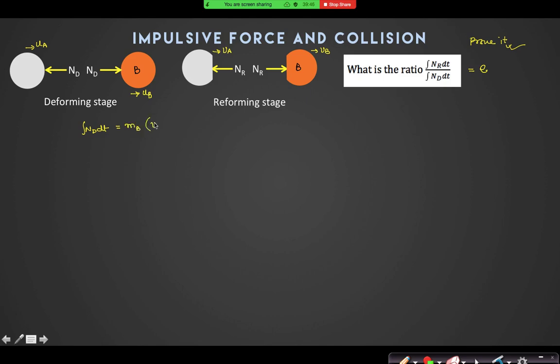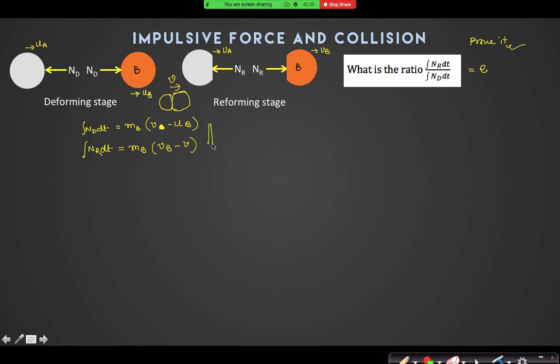Yes, sir, MB into VB minus UB? And for the integral of Nd dt, it is not VB but V. Why? Because Nd dt has changed its velocity until the maximum deformation. Until the maximum deformation, both of them are moving with velocity V. So the velocity has changed from UB to V and then from V to VB. So the integral of Nr dt is equal to MB into VB minus V. Yes or no? Is this okay? Yes, sir.